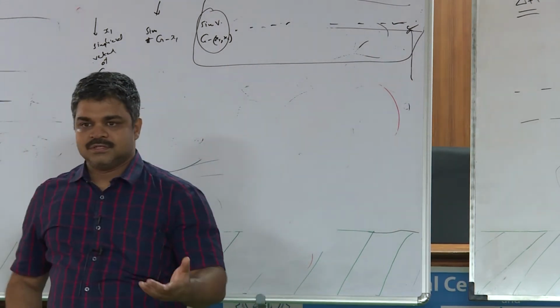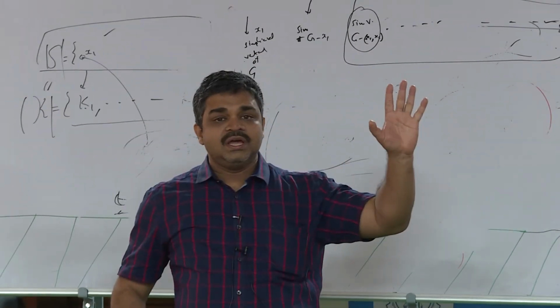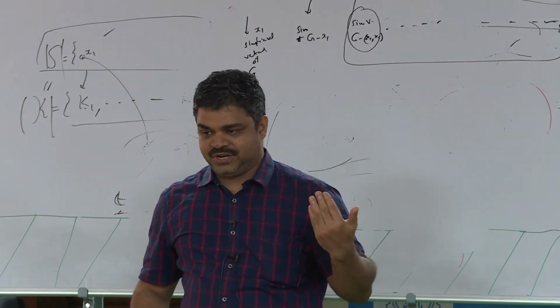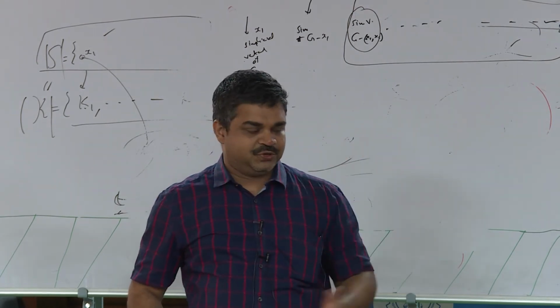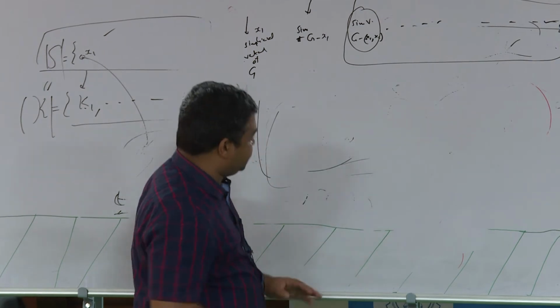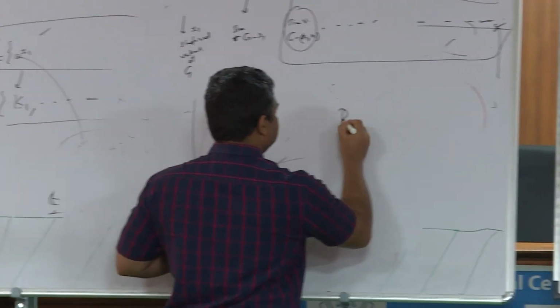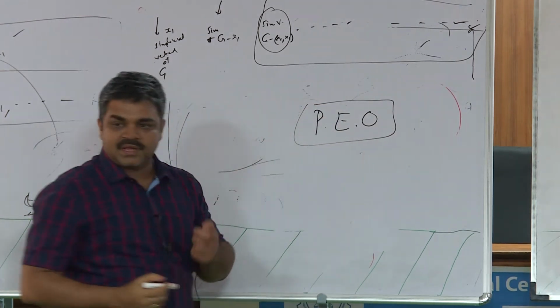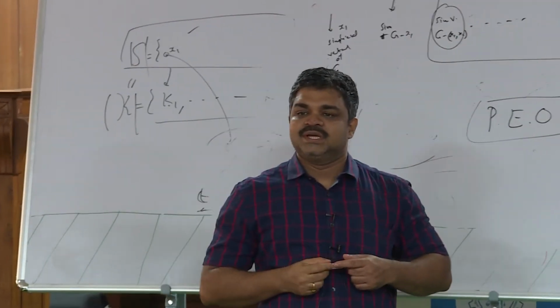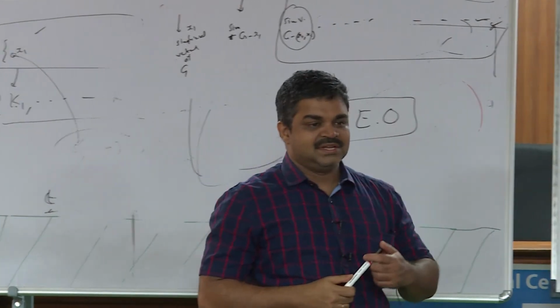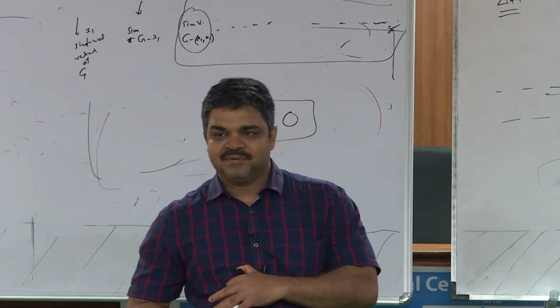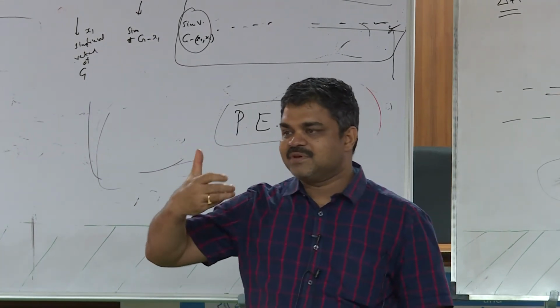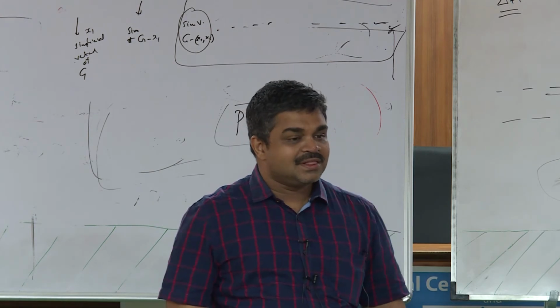So this is called a perfect elimination ordering, a PEO. And you will wonder, what is this perfect elimination? Perfect makes sense. Elimination ordering is what? Maybe you can say that it's eliminating the vertices.